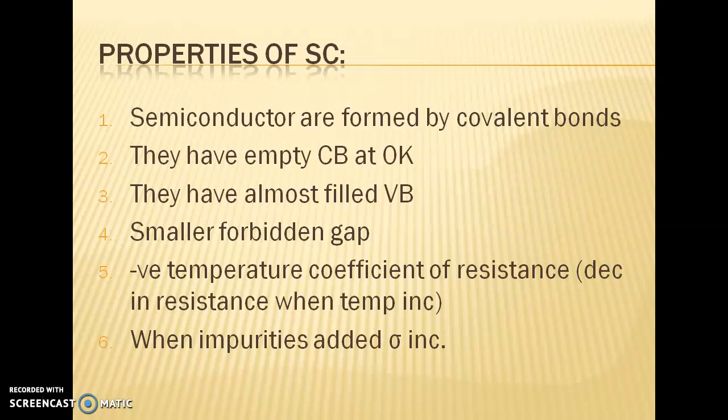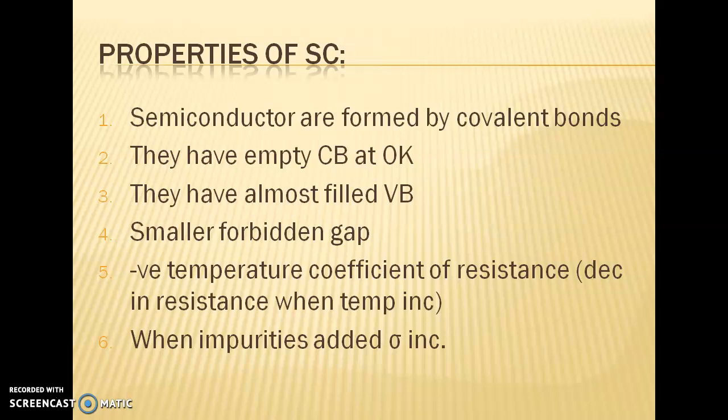Another very important property of a semiconductor is that we can alter the conductivity by adding impurities. We can't do it in metals or insulators, but in a semiconductor, when you introduce a foreign atom, it will alter the conductivity.